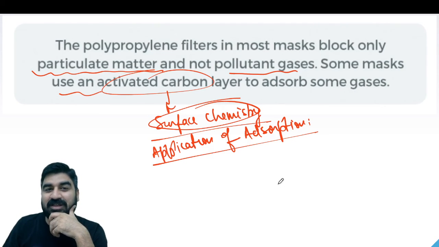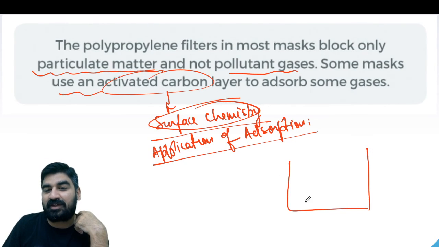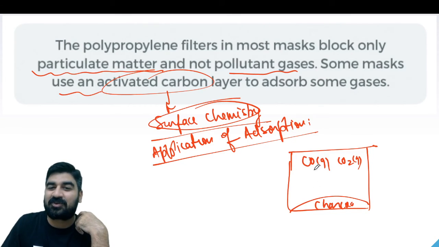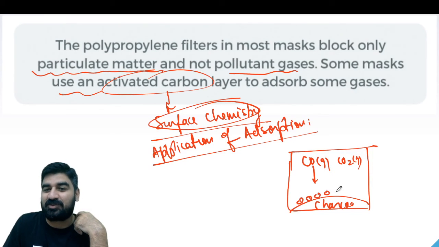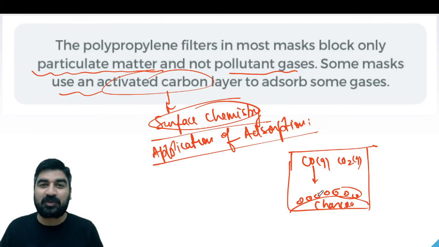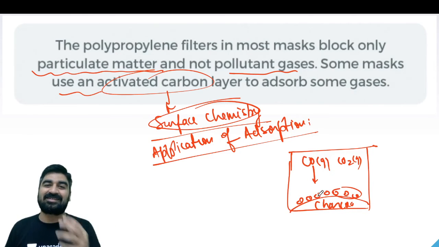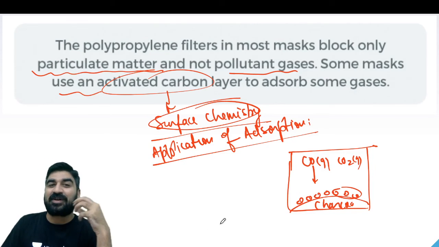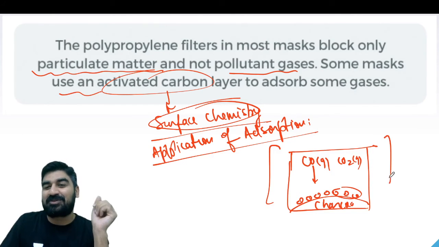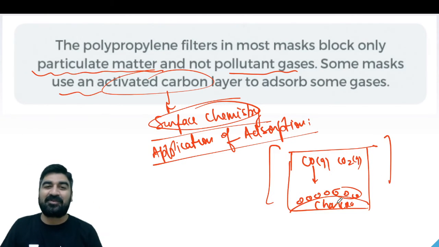And what is the role of charcoal? So guys, you know that if you are taking the charcoal here, right, and if we have gases like CO gas, CO2 gas, then charcoal can adsorb all those gases onto it. So guys, using such a mask, yes, even PM 2.5 particles or the gases can be absorbed. So if you are in a polluted area and really want to protect yourself, guys, you have to spend some bucks and get a very good mask.